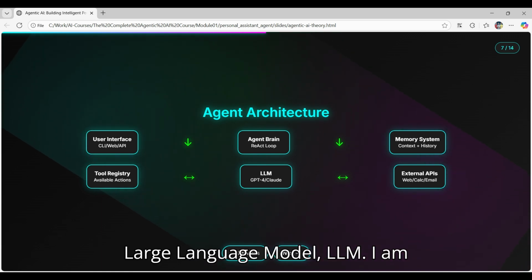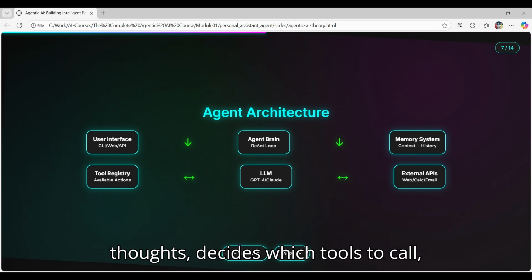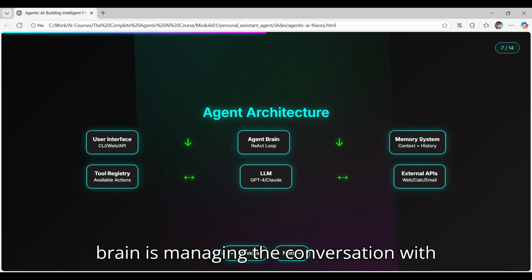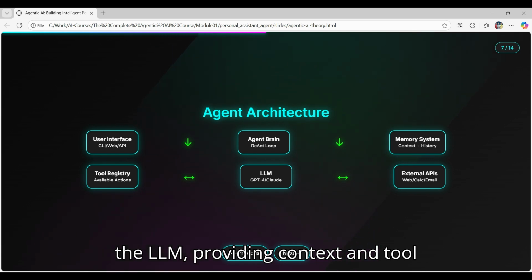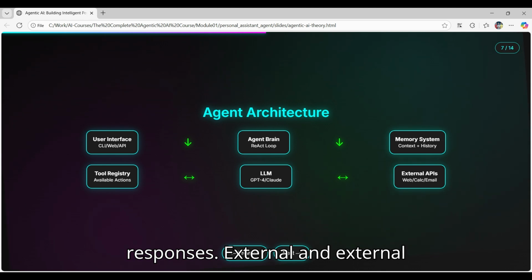Second, the large language model, the LLM. I am describing how the LLM is the reasoning engine that actually generates the thoughts, decides which tools to call, and produces final responses. The agent brain is managing the conversation with the LLM, providing context and tool definitions, and processing the LLM's responses.